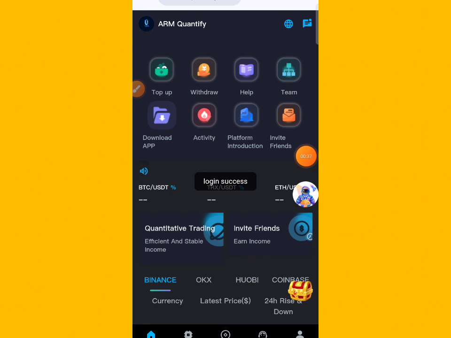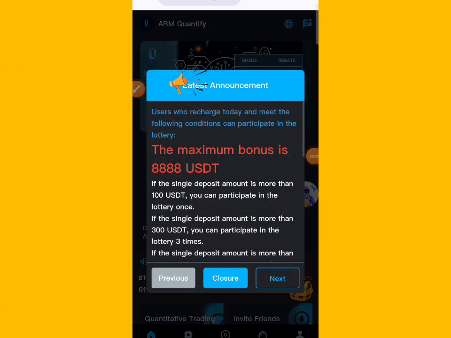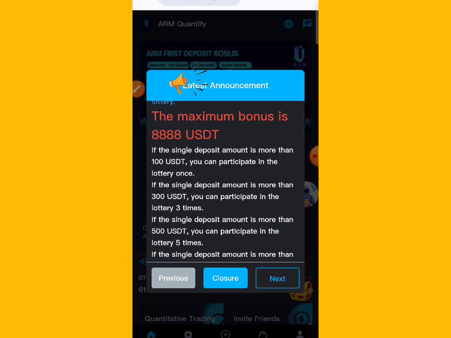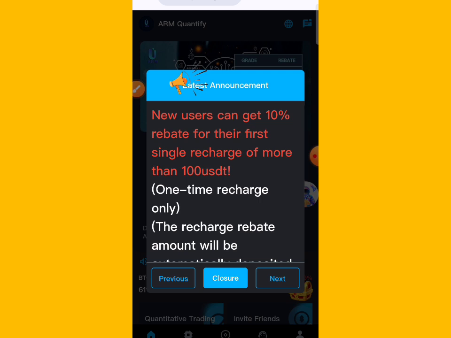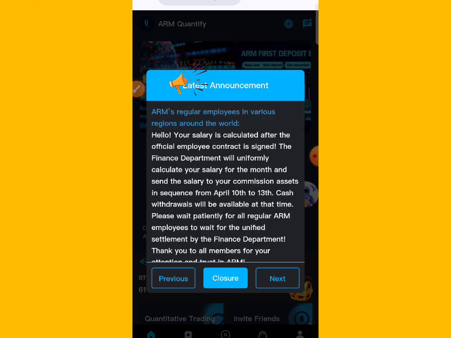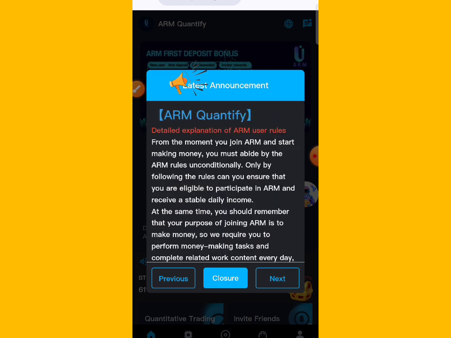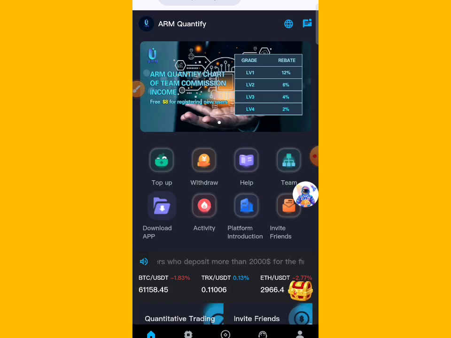Now guys, you can see I entered my email address, password, everything, and you can see users who registered today and met the following condition can participate. The minimum bonus is 888 USD. If the single deposit is more than 100 USD, you can participate. If the single deposit is 300 USD, you can also rate this all integration. New users can get a 10% rebate for the first single deposit. You can also check this information.